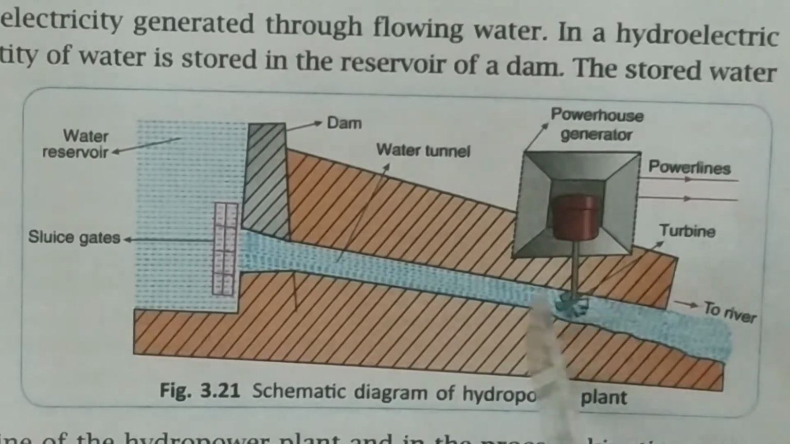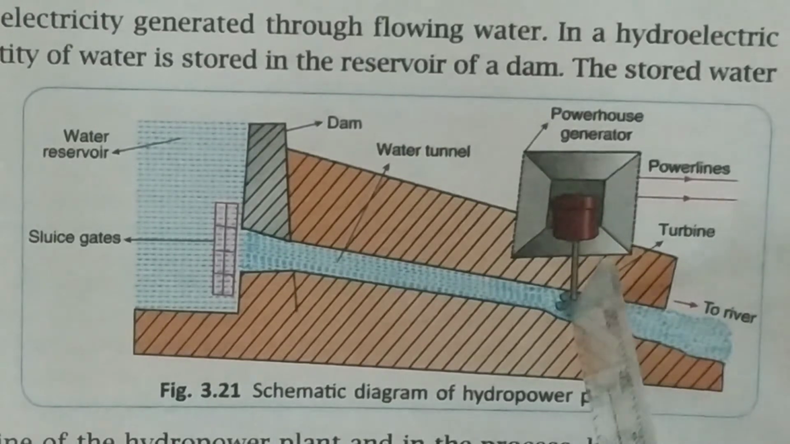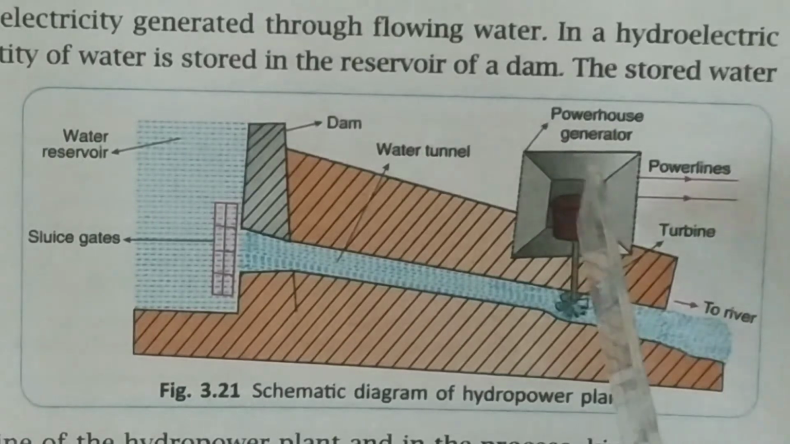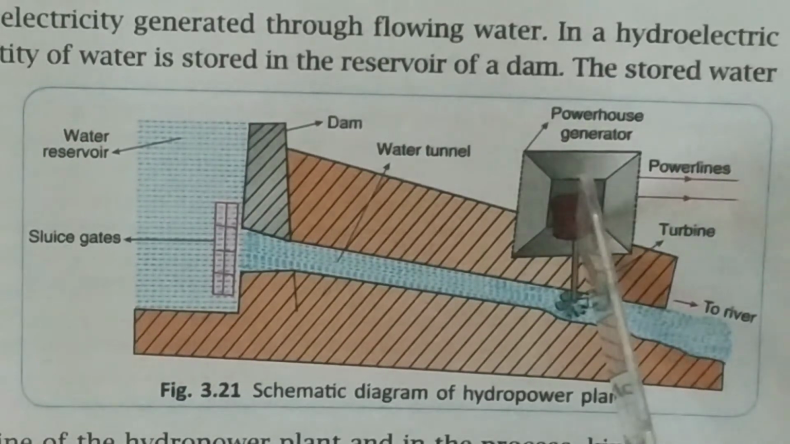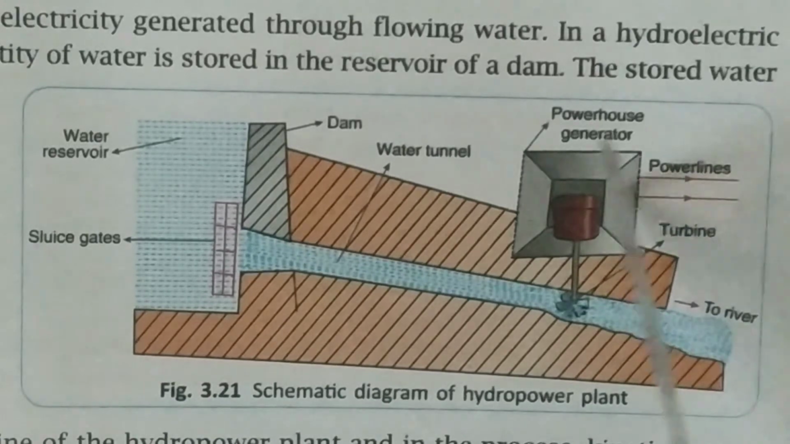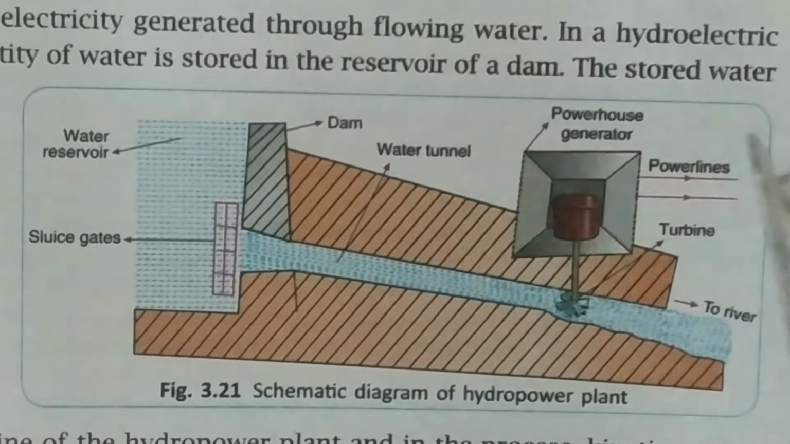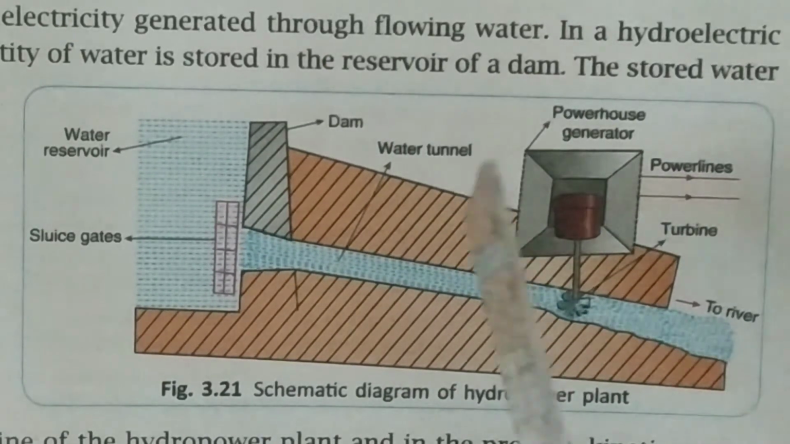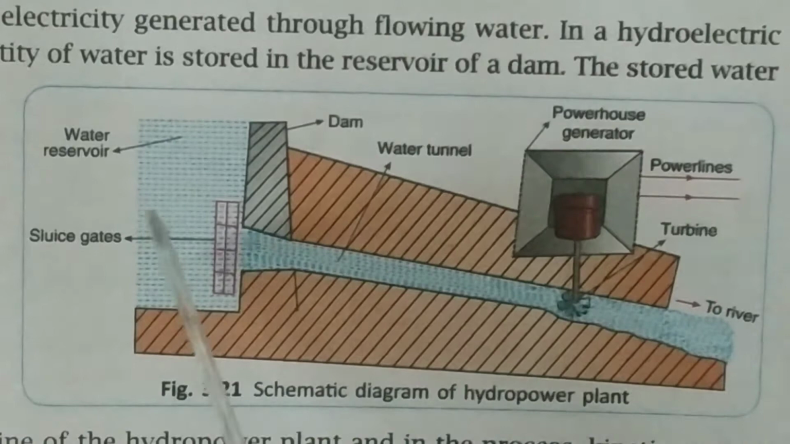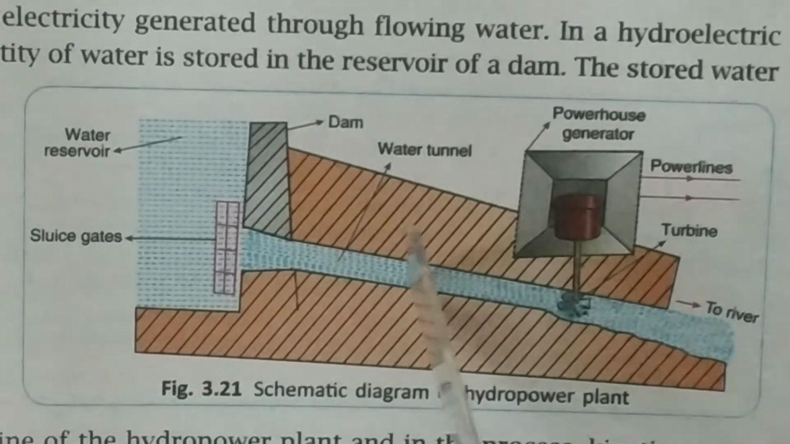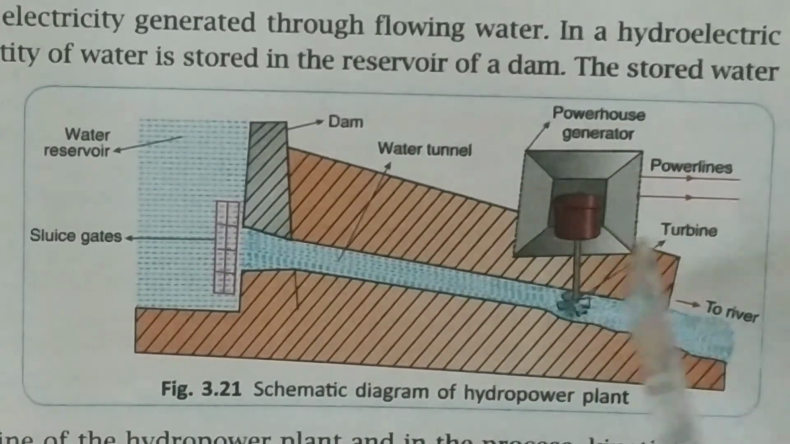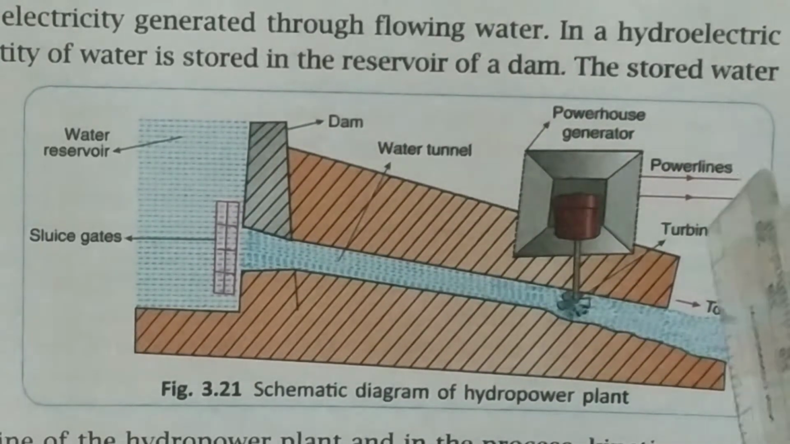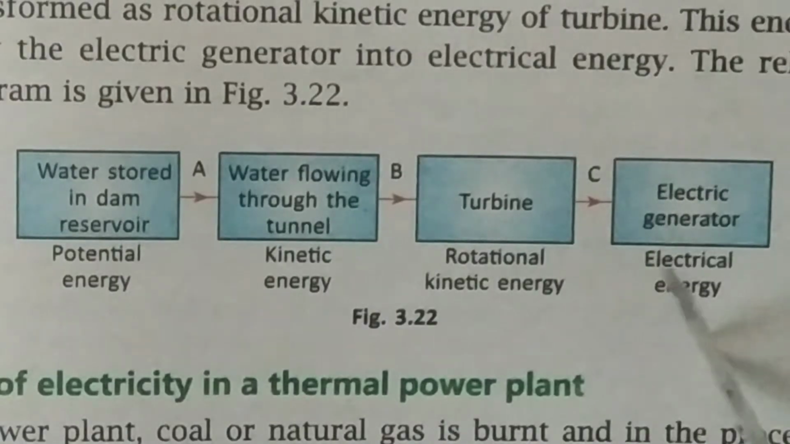And as the turbine is rotating very fast, so what will happen? This powerhouse generator will start generating electricity. And through this, the power lines you can see. So these power lines will help the electricity to pass through poles or transformers. So this is how the energy of potential is transformed into kinetic, and then to electrical energy. So now this is how the energy is being conserved.